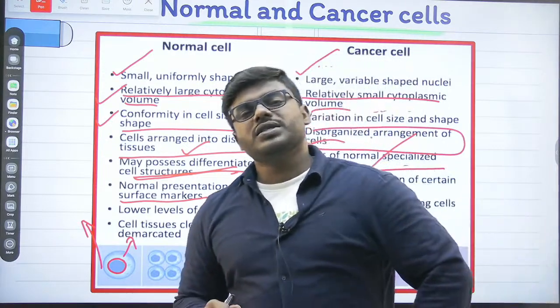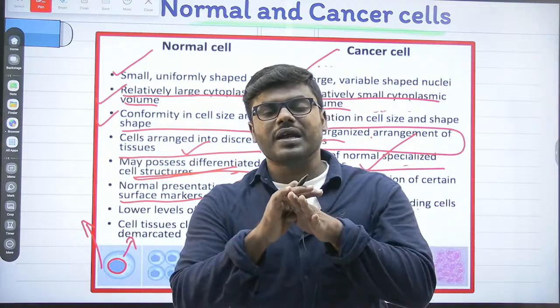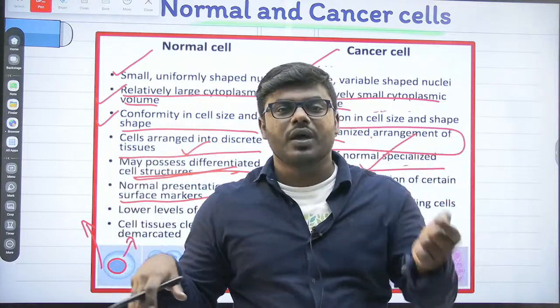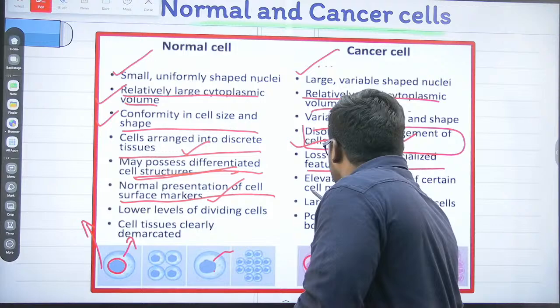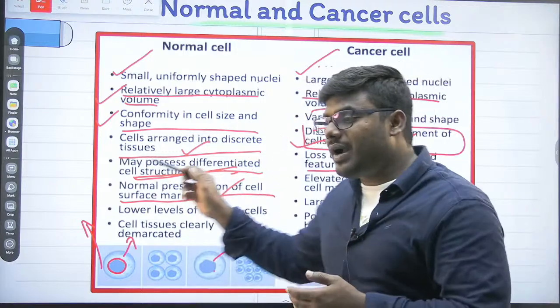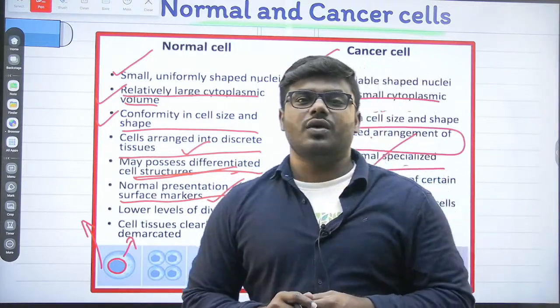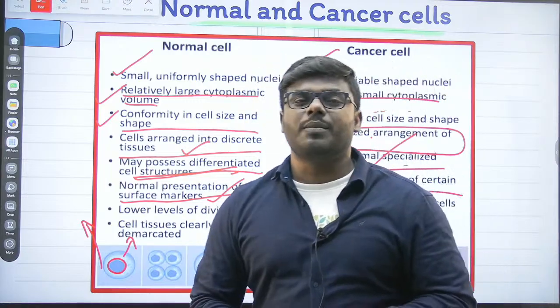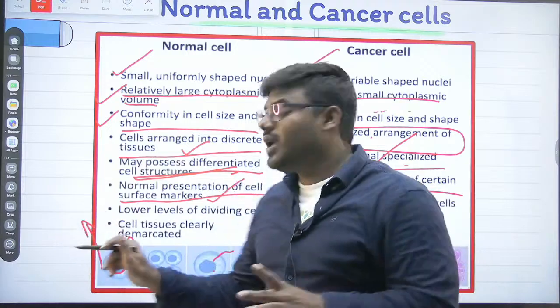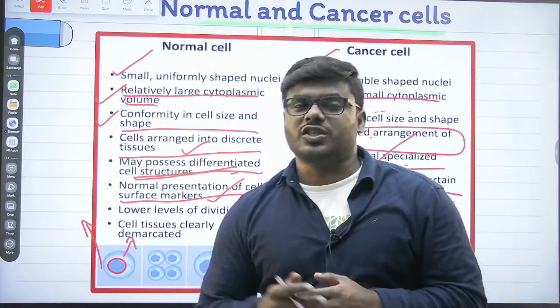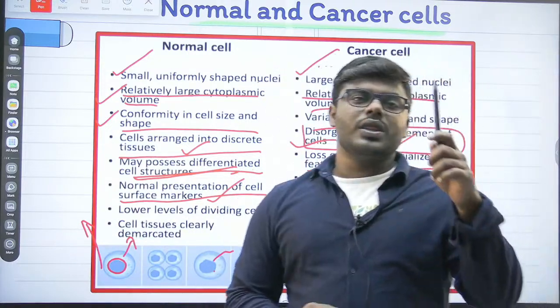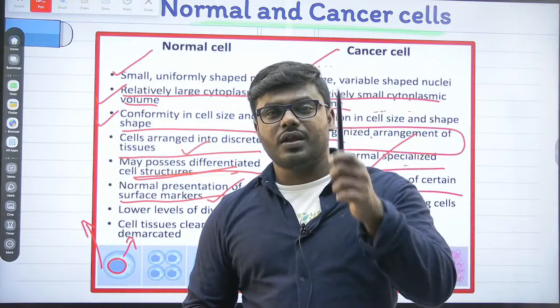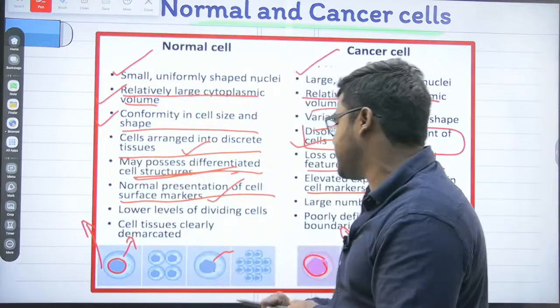So you have to understand, friends, we know it. Surface markers are not going to be expressed every time. Surface markers are going to be expressed whenever there is a requirement. But it is not like that with the cancer cell. What is with the cancer cell? Elevated expression of cell marker. Every single time the surface markers are getting expressed. So I can tell you the major difference between the normal cell and cancer cell is this.